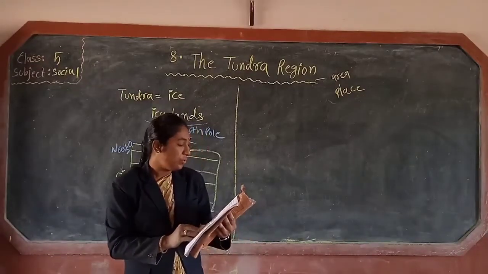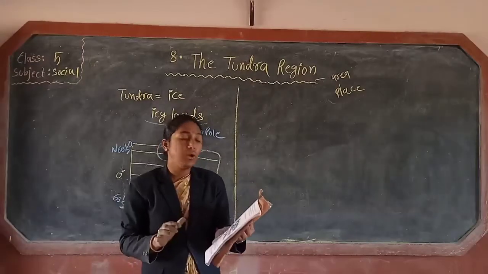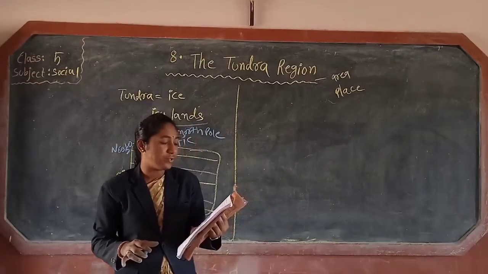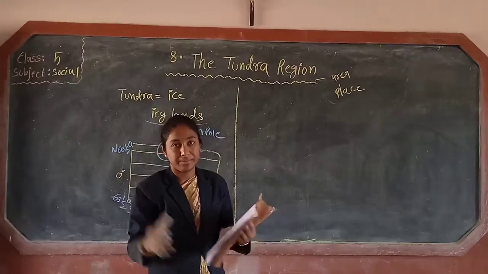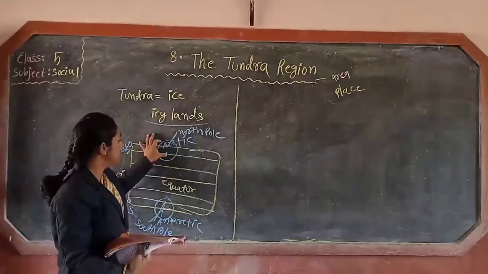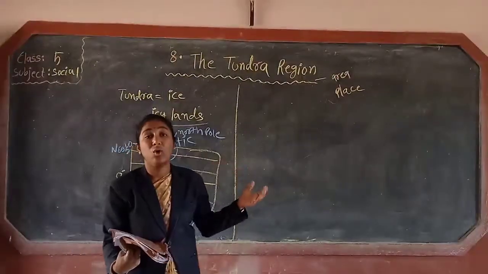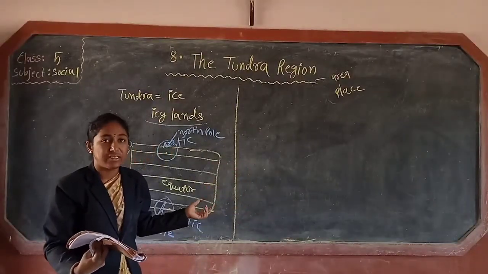Okay now. These lands are called cold deserts or icy lands because they are covered by snow all throughout the year. Why are we saying these near the polar areas are cold deserts or icy lands?